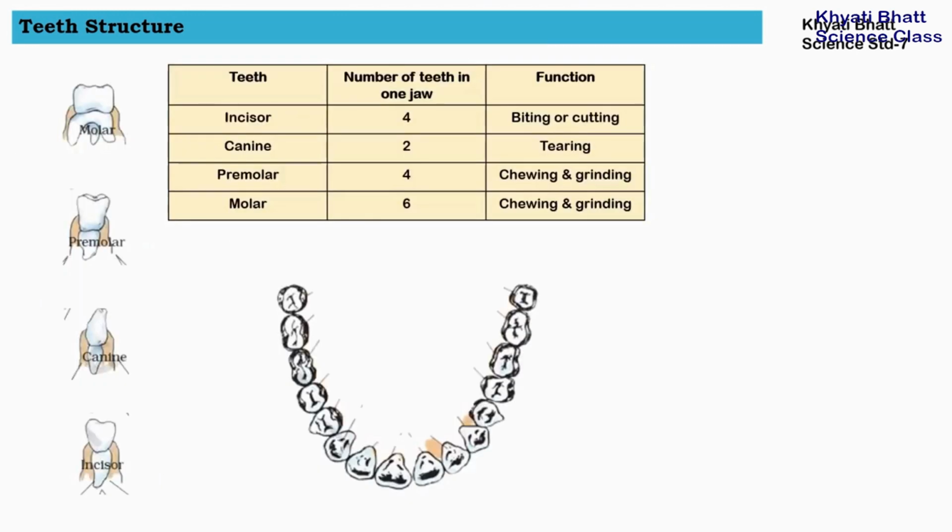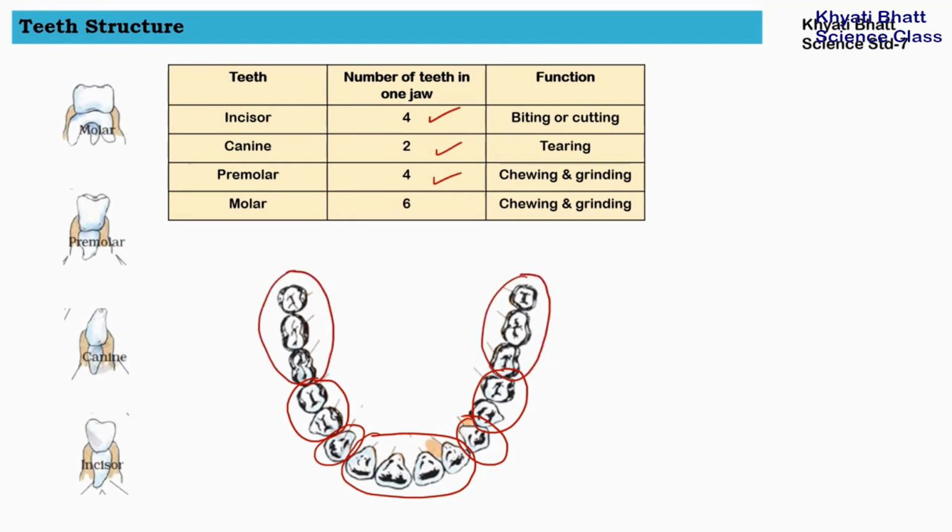Let us understand as per their function. There are 4 incisors and their function is biting or cutting food. Then comes the canine. On either side one canine will be there, so there will be 2 canines and we use these teeth for tearing. Then comes the premolar. On either side 2 premolars will be there, so a total of 4 premolars. Premolar and molar teeth function is chewing and grinding.